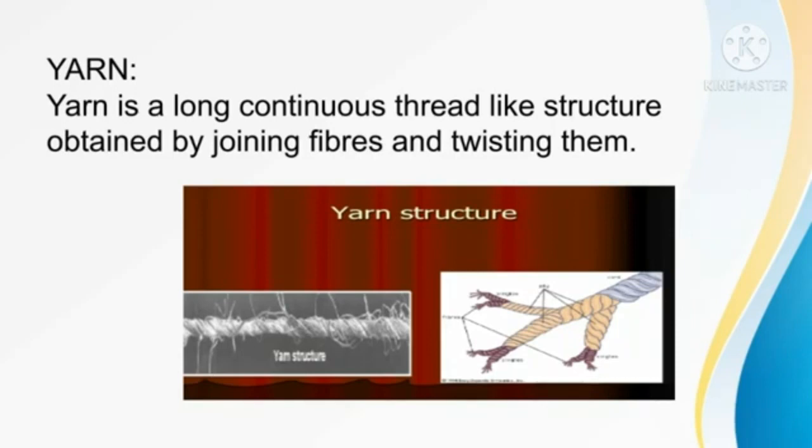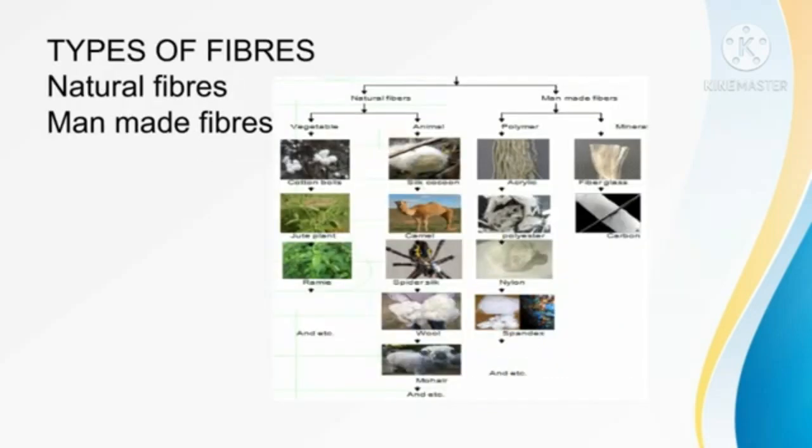Fabrics are obtained from yarn. Yarn is obtained from fiber. Fibers are thread-like structures. We already learned this. Let us go to the lesson.